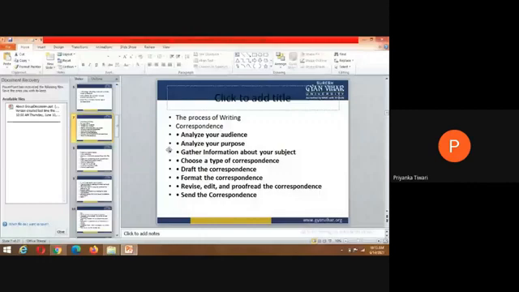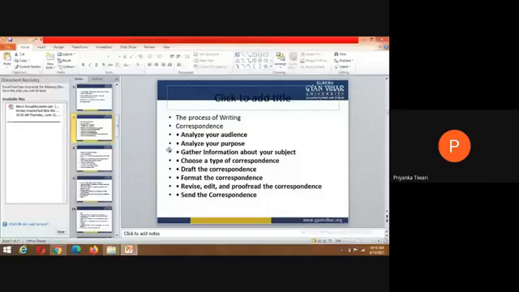First of all, you need to focus on analyzing the people, analyzing the audience clearly. Second point: what is the goal, what is the aim, what is the purpose? We need to understand about the purpose. Purpose is always clear. Gather information. Now you are gathering some important information about your subject.